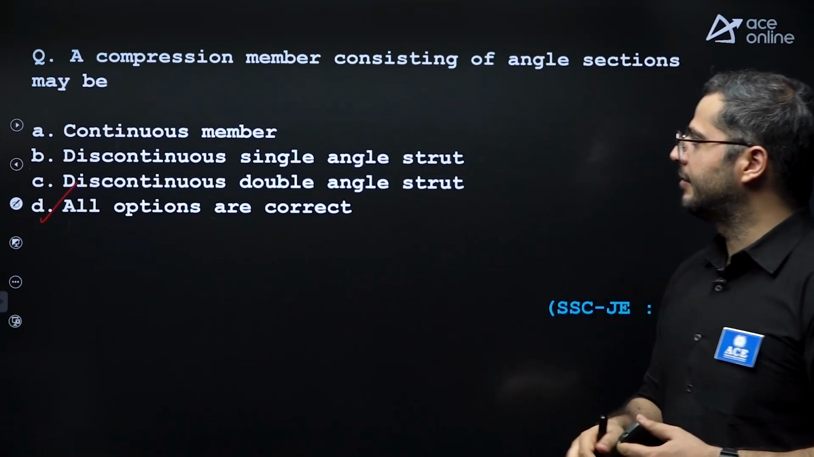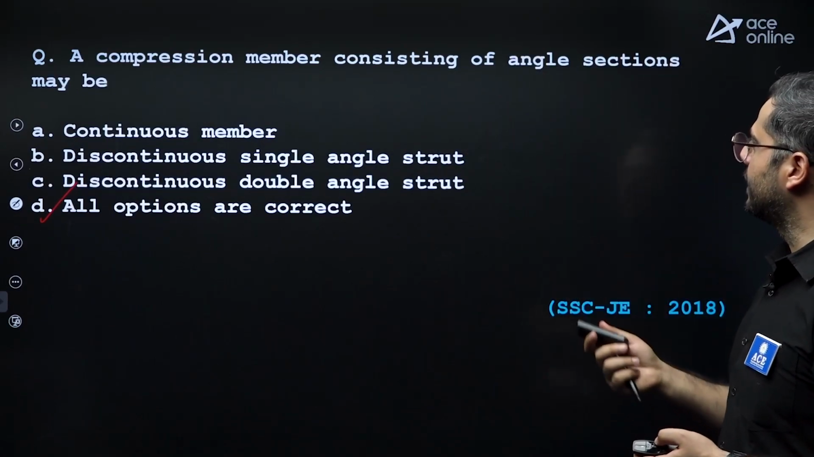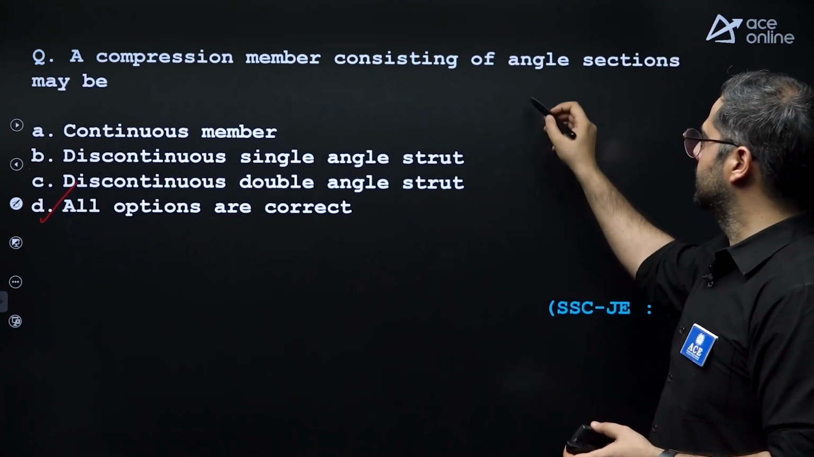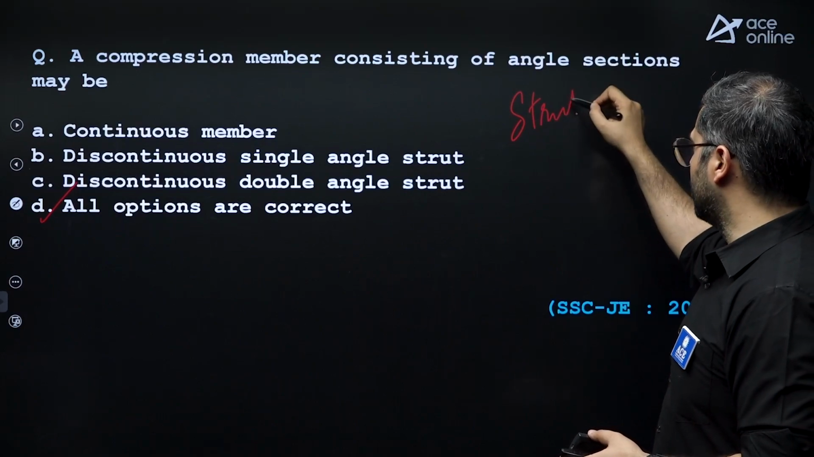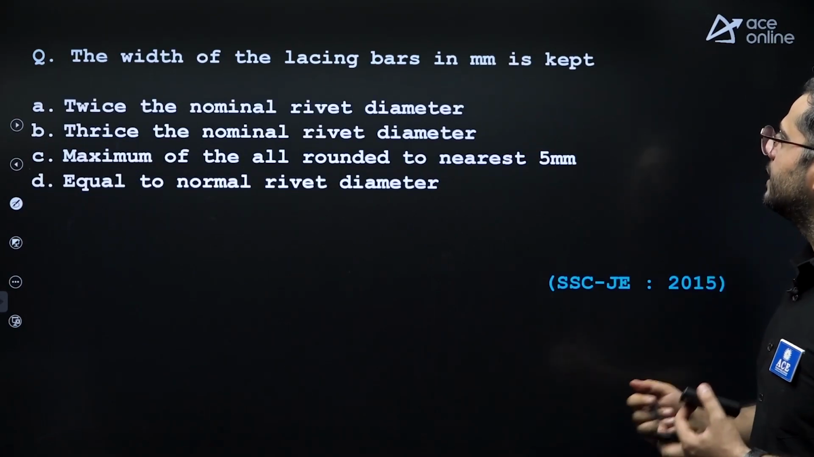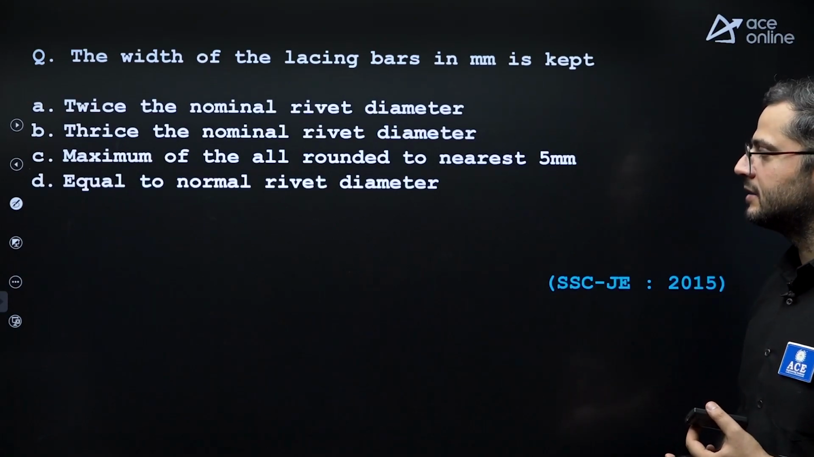Again, very easy. Compression member consisting of angle sections. Next, they are talking about struts. Right, a strut is what? A compression member in a truss. Next, the width of the lacing bars in mm is kept as.